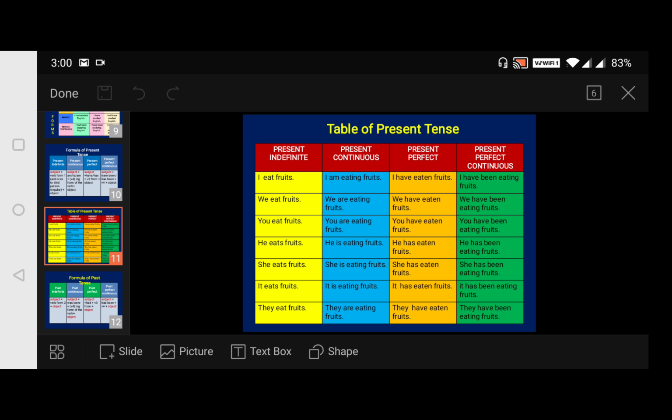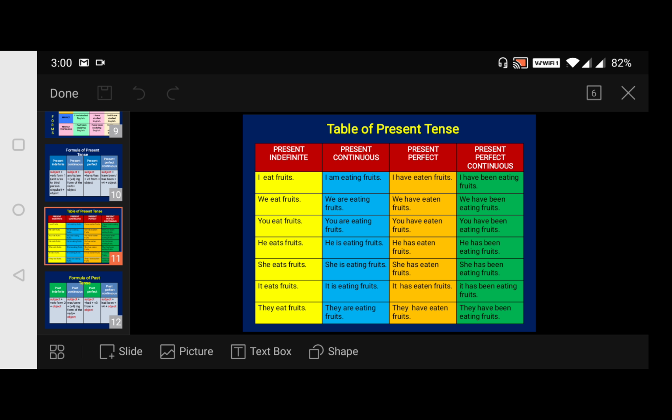Now look here. It's all about the present perfect continuous tense. It is formed by using has or have been followed by the main verb with an ing ending. It is used to talk about something which has continued to happen for a long period of time, from the past and which is still continuing now.